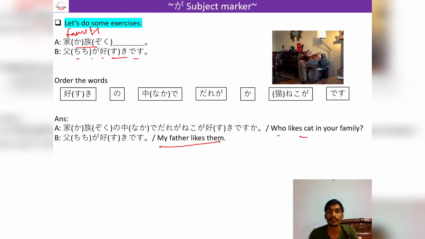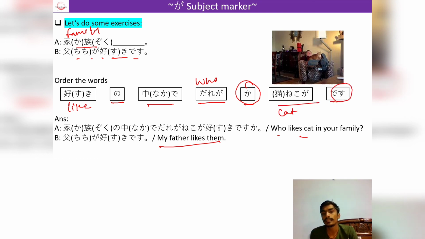So here ga can be used multiple times. Look how. Suki is like, no is a possessive particle, naka de is in the middle or from, we can say dare ga who, ka is question, neko ga cat, and this.